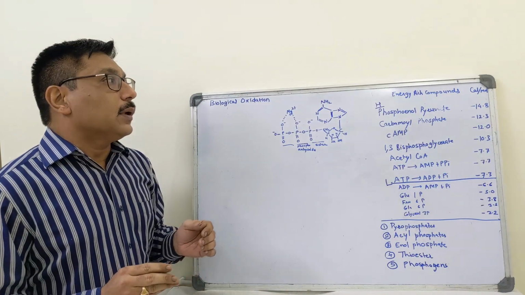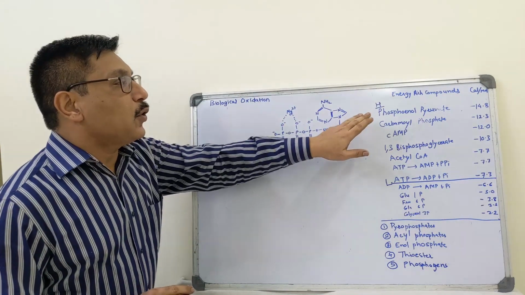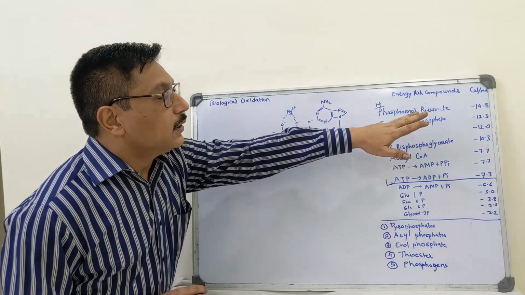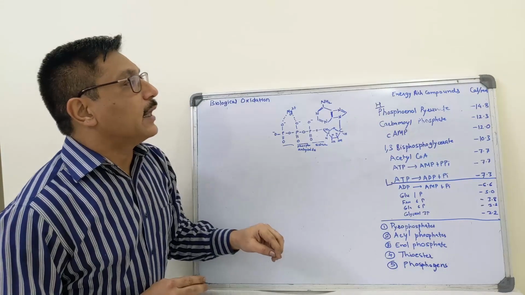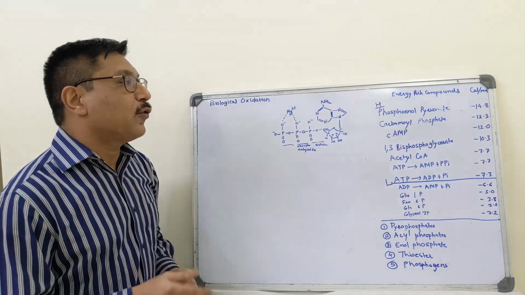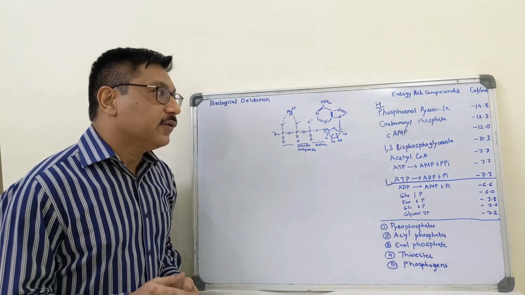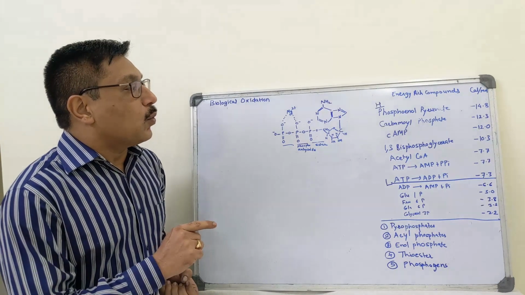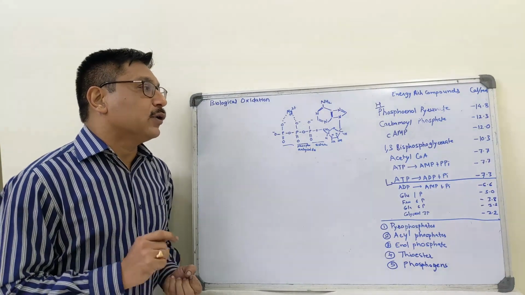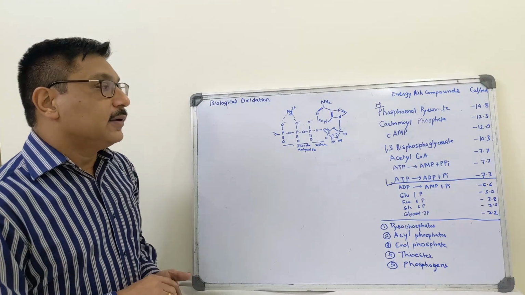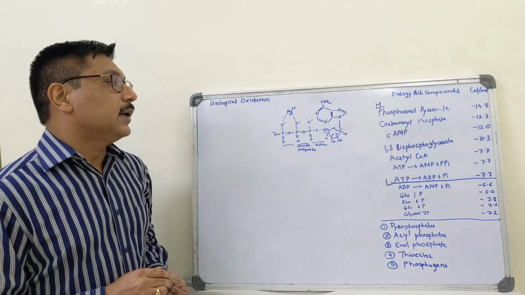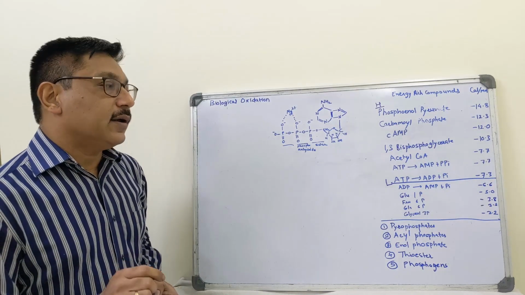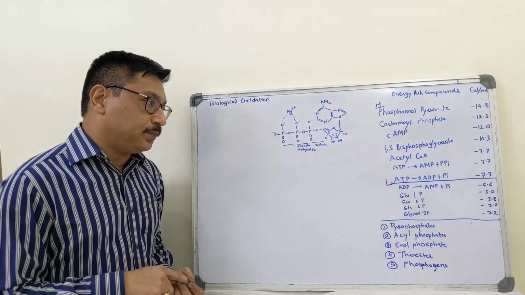So high energy compounds include phosphoenol pyruvate, which liberates minus 14.8 calories on hydrolysis, carbamoyl phosphate minus 12.3, cAMP minus 12.12, 1,3-bisphosphoglycerate minus 10.3, acetyl CoA minus 7.7, and ATP converted to ADP and Pi minus 7.3.